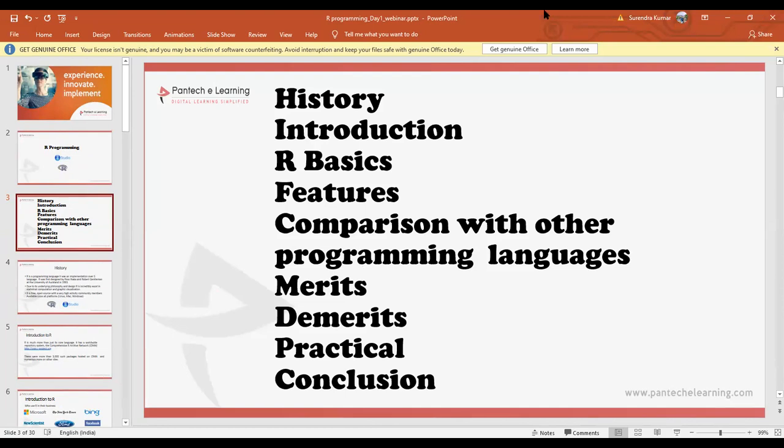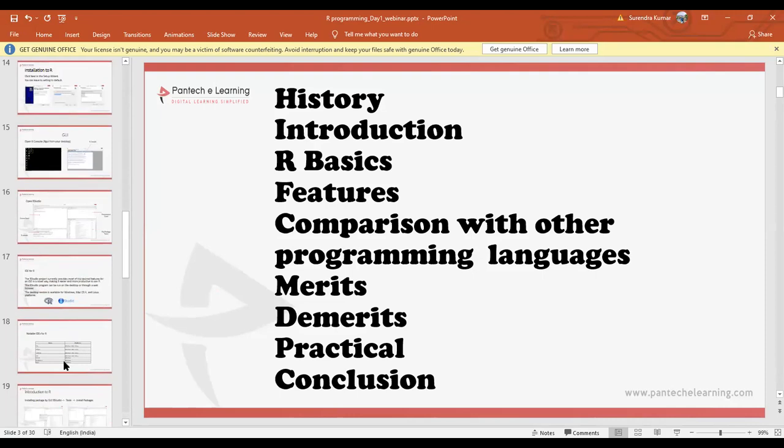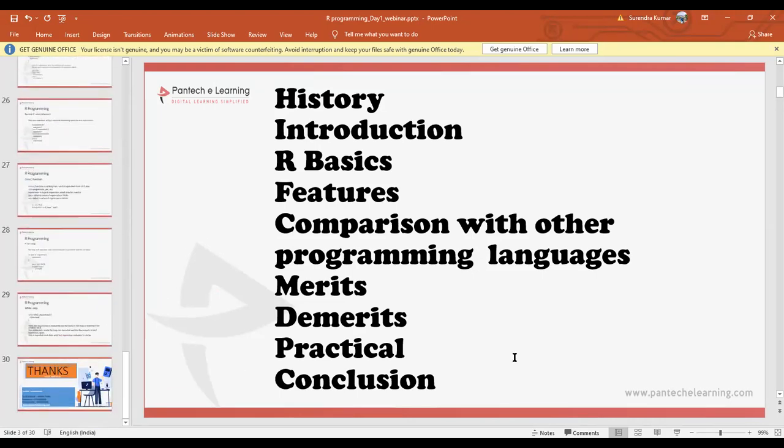So this is what we have learned today, and tomorrow we are going to take the second session where we will have the practical sessions in detail. So yes, we will share the presentation with you. I hope you have understood the session. If you have any doubts, please let me know in the chat box so that I can answer you.